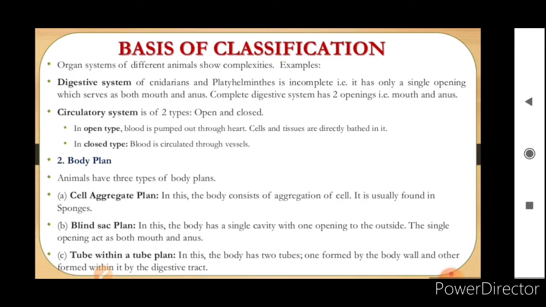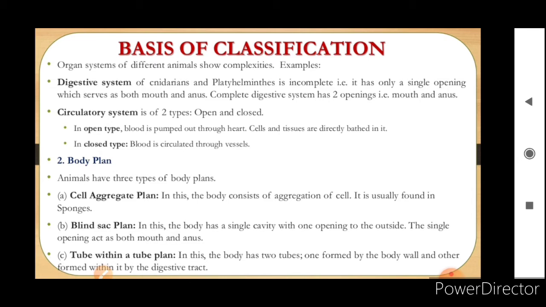Now, organ systems of different animals show complexities. Example, the digestive system of cnidarians and platyhelminths is incomplete. That is, it has only a single opening which serves both as mouth and anus, and the second is the complete digestive system, which has two openings, mouth and anus.